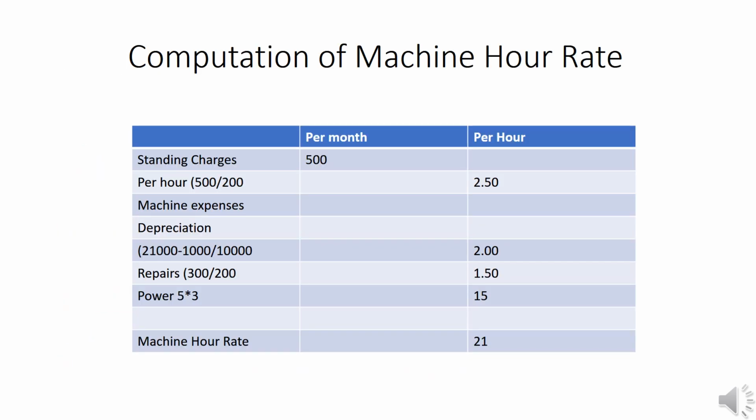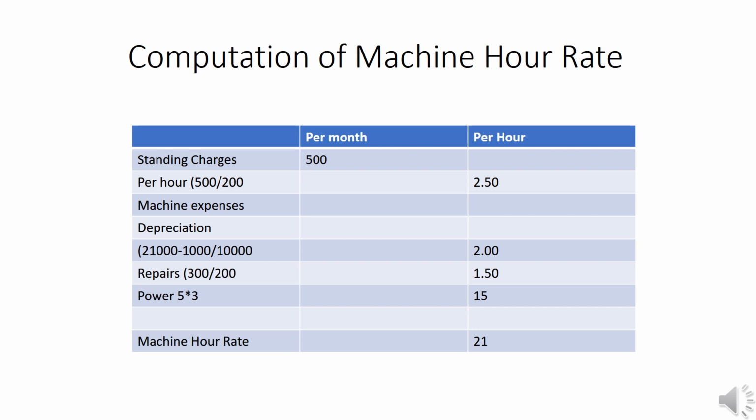Machine hour rate can be classified into two heads, that is standing charges and running charges. In standing charges, the total is a consolidated amount. Here the standing charges per month is given as 500. Per hour can be computed. The hours per month is 200, that is why 500 divided by 200 is 2.5.